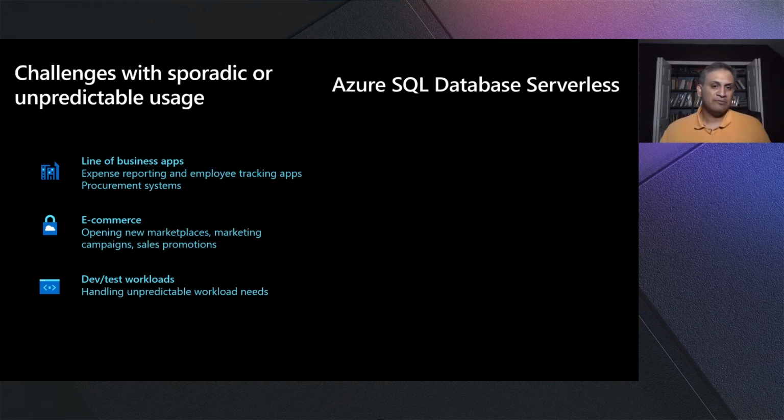On the database as a service, we have the serverless model now. This is ideal for applications such as line of business applications, which have sporadic or unpredictable usage and are not used 24/7. They're used at certain times of the year. Or let's say you're launching a new campaign, such as a holiday marketing campaign or promotions, where you cannot forecast how much the usage will be. Or even dev test workloads where you're not using the environment 24/7. You want to use it only during business hours and don't want to pay for the service during off-business hours. Serverless is an ideal scenario in those cases.